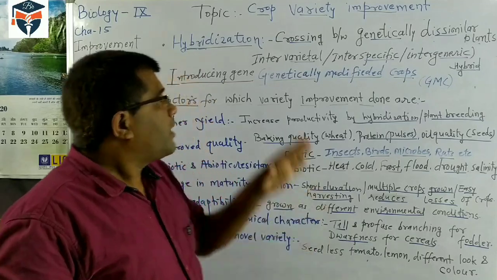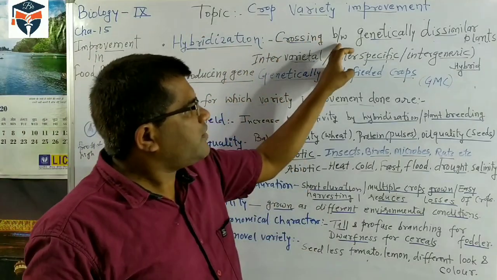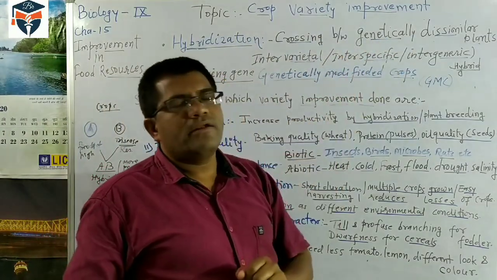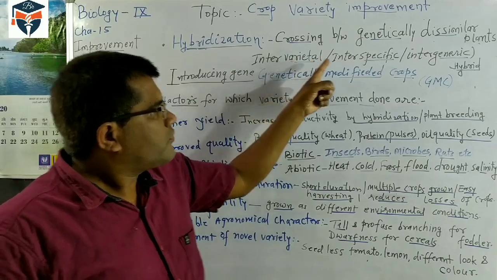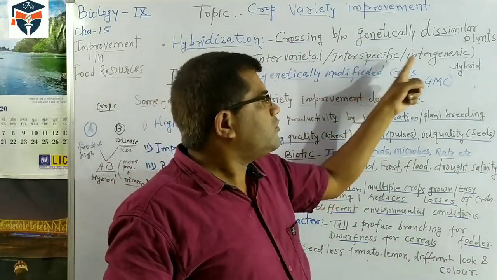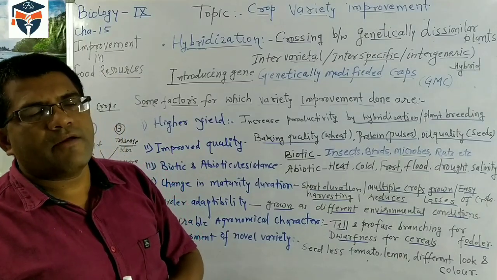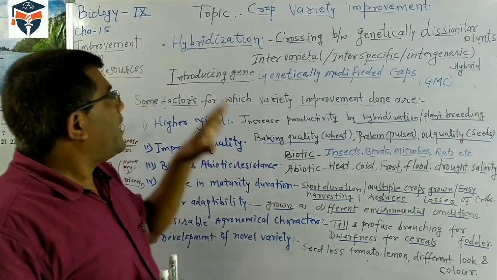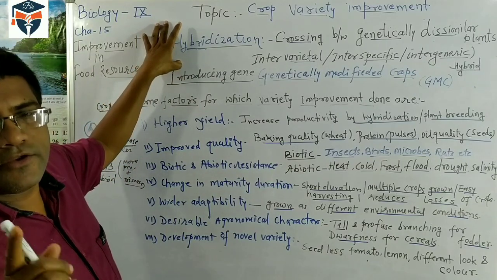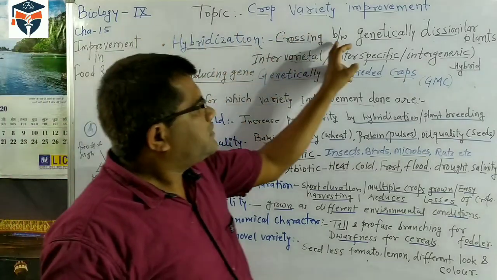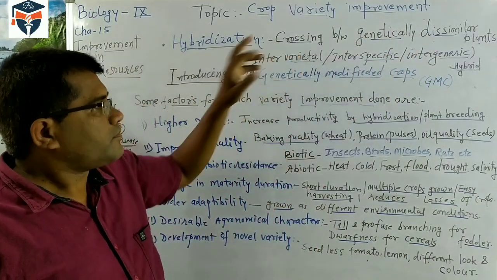So what does it mean? Hybridization is a process in which we do crossing between genetically dissimilar plants. They are dissimilar in variety also, they are different species also, and they are of different genera. So the hybridization process is the technique or process in which genetically dissimilar plants are crossed.